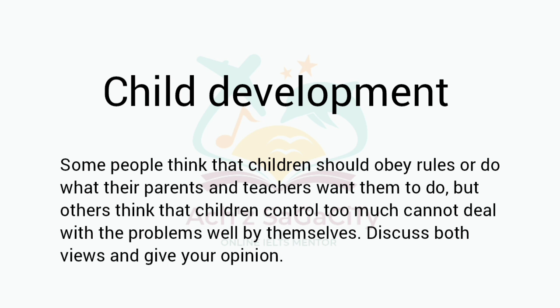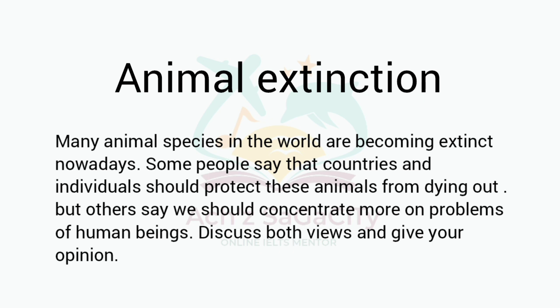Next one, animal extinction. Many animal species in the world are becoming extinct nowadays. Some people say that countries and individuals should protect these animals from dying out, but others say we should concentrate more on problems of human beings. Discuss both the argument and give your opinion. Whenever they are asking for discussion with opinion, try to arrange the third body paragraph.